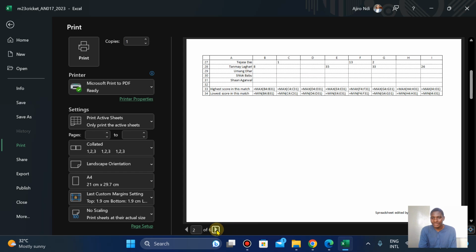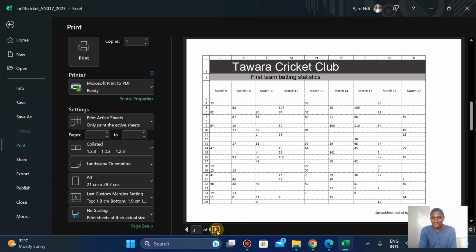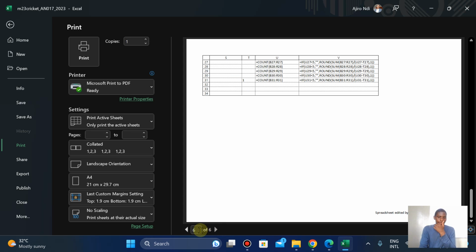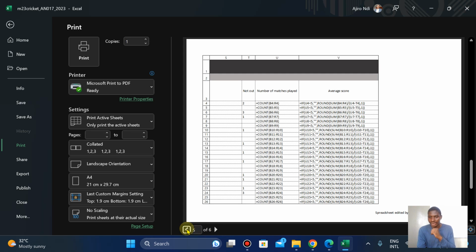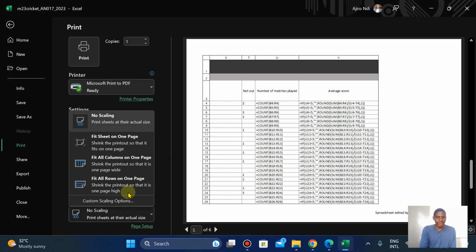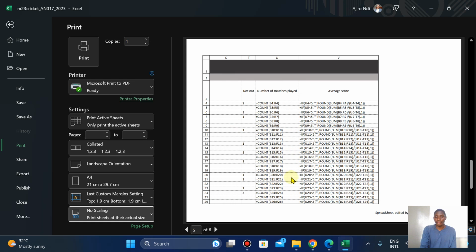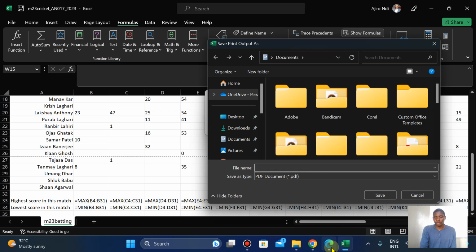So at this point, I think this is better. So I'm just going to leave it like this. Can be read. Right? Now, most times you might need to do a custom scaling. What do I mean? Fit to maybe 2 pages or 3 pages wide and maybe 2 pages or 3 pages tall, right? So you just need to know how to do that. I'm going to print. So this is going to be what?